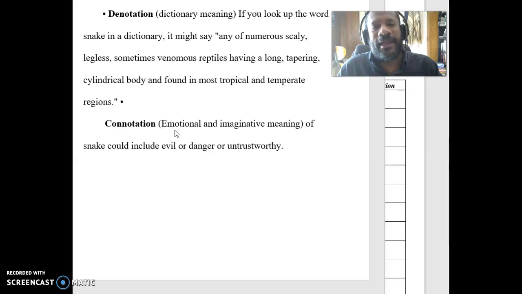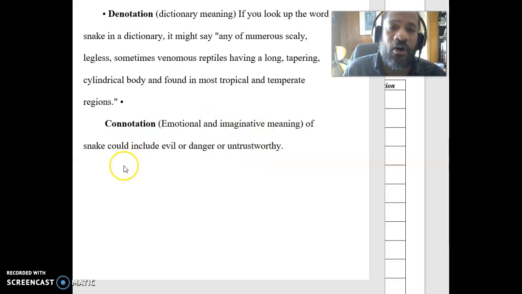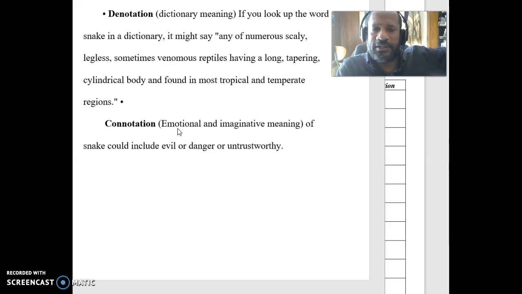And so if I compare somebody to a snake, if I say that guy's a snake, I'm saying maybe he's untrustworthy, maybe he's dangerous, maybe he's evil. Maybe he's all three of those things, right? And so when I make that comparison, I'm not saying, oh, did you know that Bill really is actually a scaly, legless creature who might be venomous?